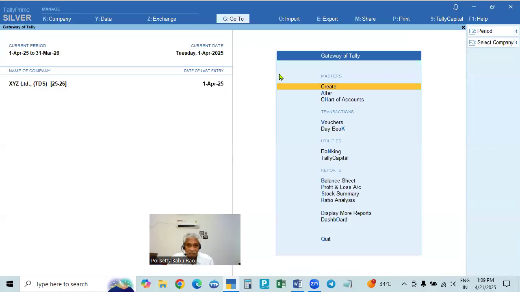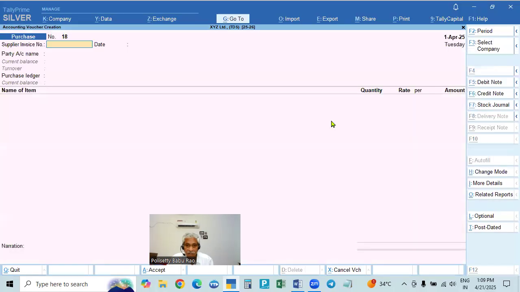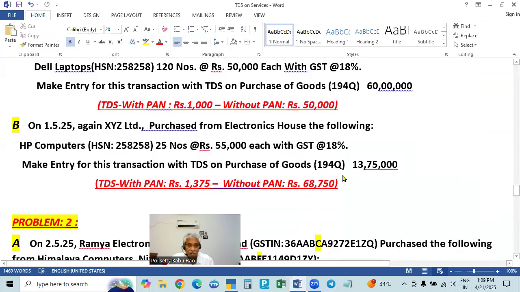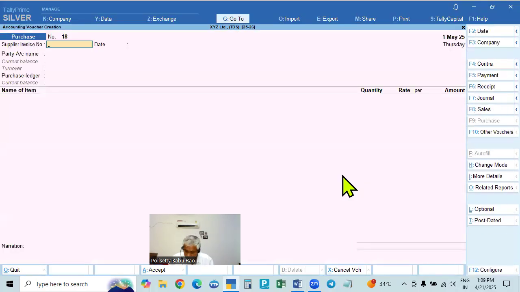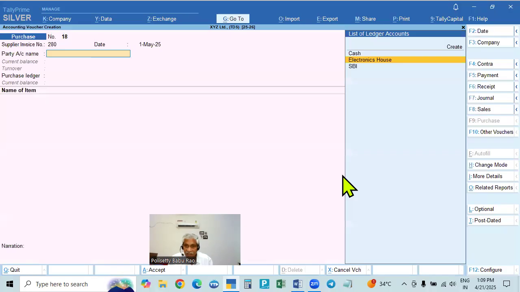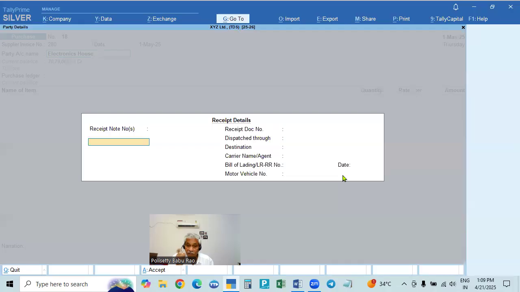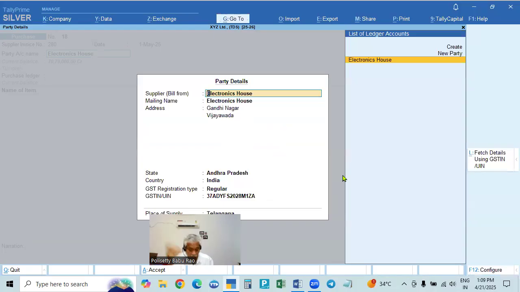And here itself, for the same person, go to the voucher. Again, he purchased on 1st May. For the same person, this limit is applicable to every person. A, B, C: for A it is applicable, 50 lakhs; B also 50 lakhs; C also 50 lakhs. Everybody, in one bill or more than one bill.